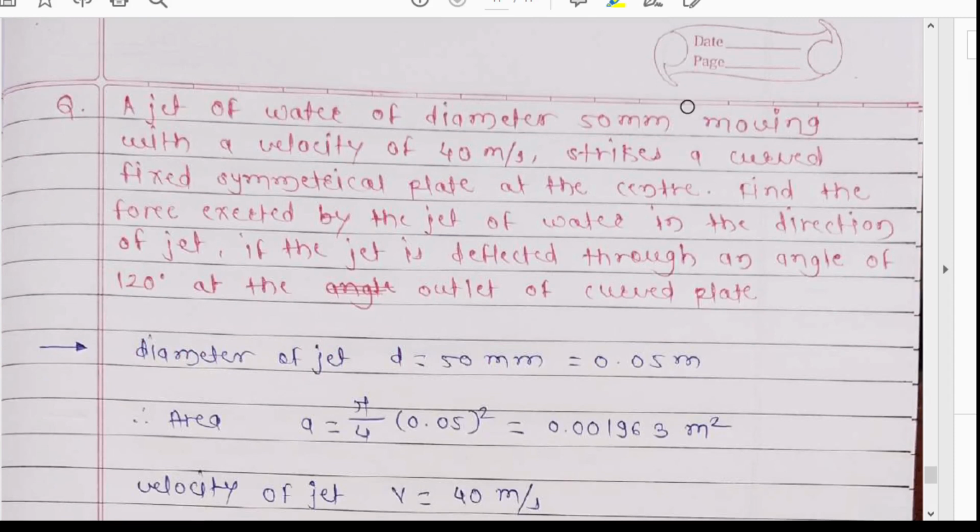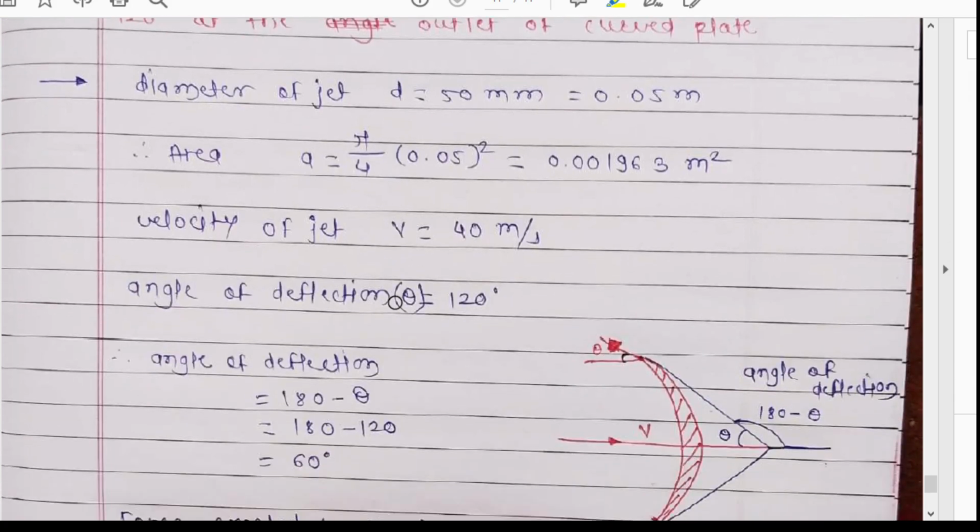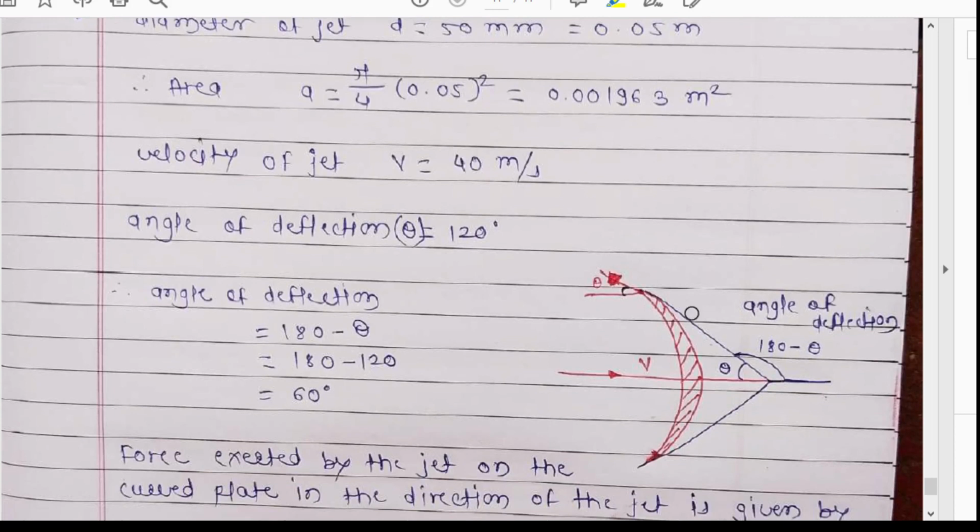Now the second problem: a jet of water of diameter 50 mm moving with a velocity of 40 meters per second strikes a curved fixed symmetrical plate at the center. Here the plate is symmetrical and curved, and the jet strikes at the center. Find the force exerted by the jet of water in the direction of the jet if the jet is deflected through an angle of 120 degrees.